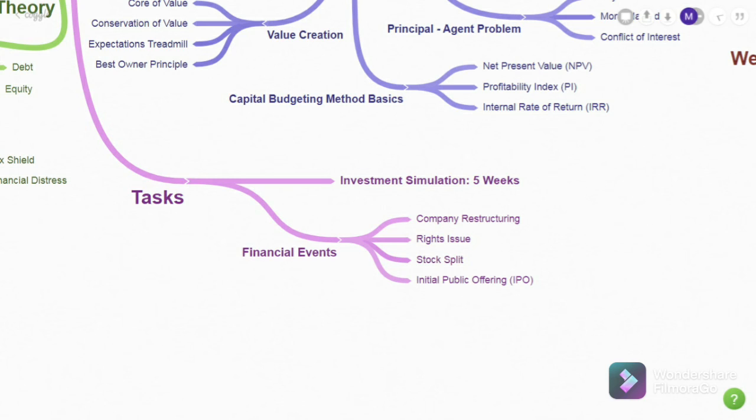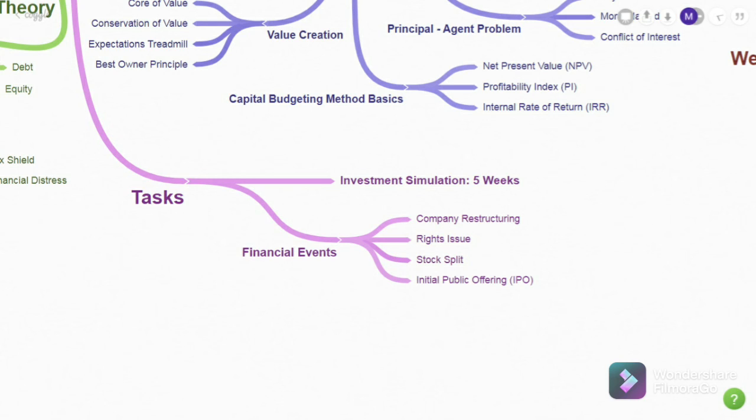Besides the classes, we also have tasks, two major tasks. First is the investment simulation, and the second is financial events. For the investment simulation, we picked some stocks and held them for 5 weeks and found out what returns we got after 5 weeks.